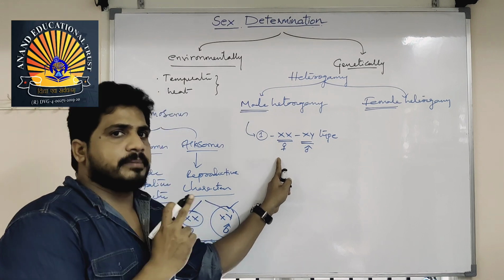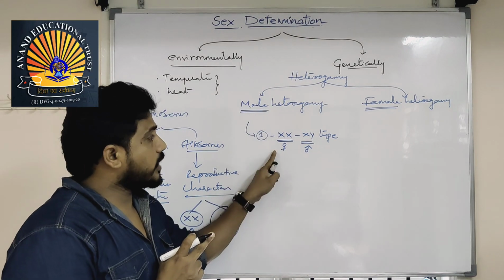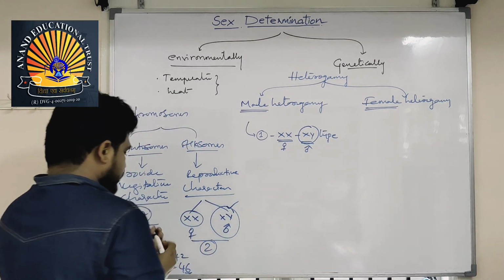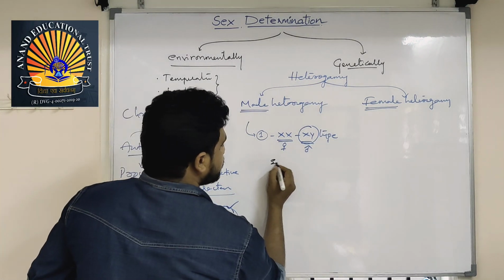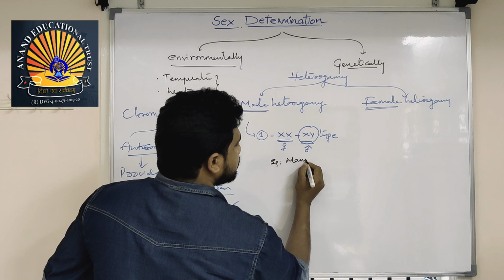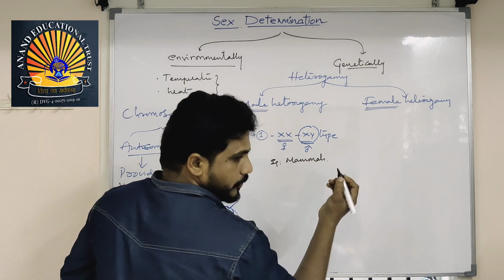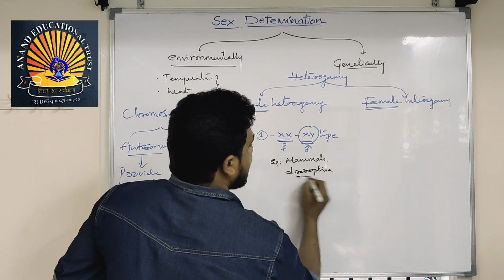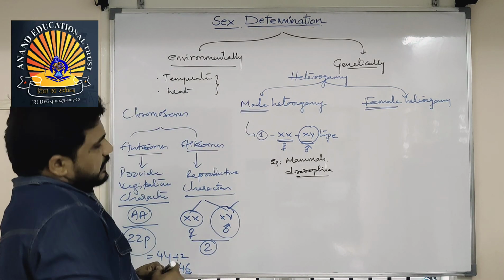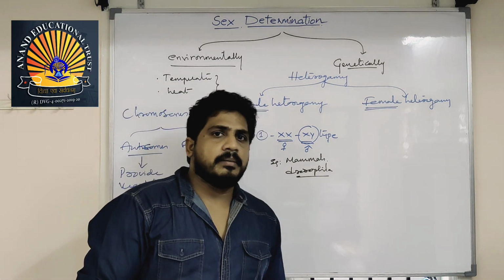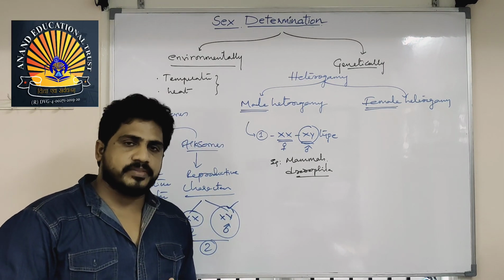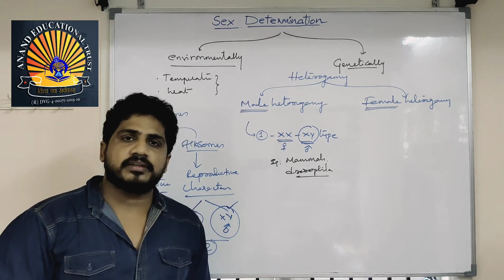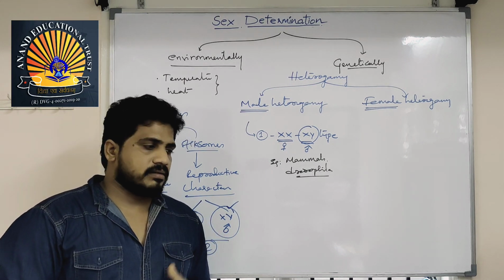The female is homozygous, homogamous, but the male is heterogamous. Examples: mammals, including humans, and Drosophila. In Drosophila the chromosome number is different, but the pattern of allosomes is the same. That is why Drosophila is considered a genetic tool for genetic experiments.